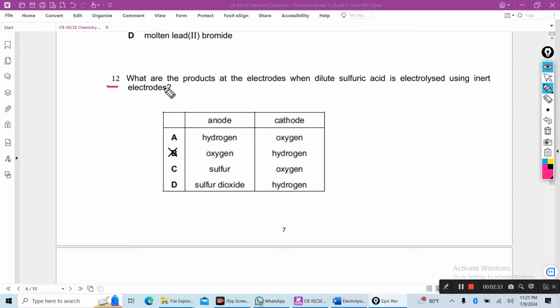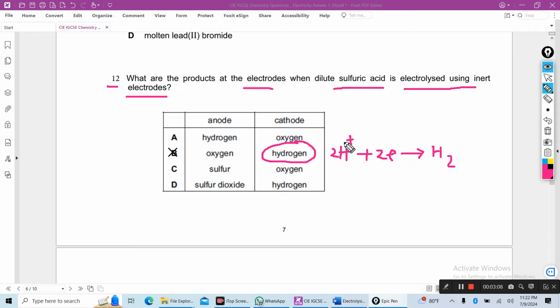Number 12. What are the products at the electrodes when dilute sulfuric acid is electrolyzed using inert electrodes? During the electrolysis of sulfuric acid, at the cathode hydrogen is produced. Hydrogen ions gain 2 electrons to produce hydrogen. This is a reduction reaction.